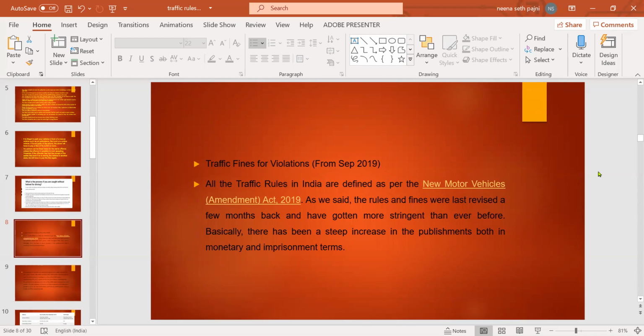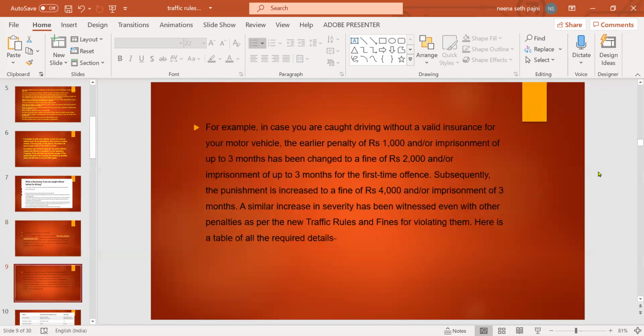All the traffic rules in India are defined as per the new Motor Vehicle Amendment Act 2019. As we said, the rules and fines were last revised a few months back and have gotten more stringent than ever before. Basically, there has been a steep increase in the punishments, both in monetary and imprisonment terms.